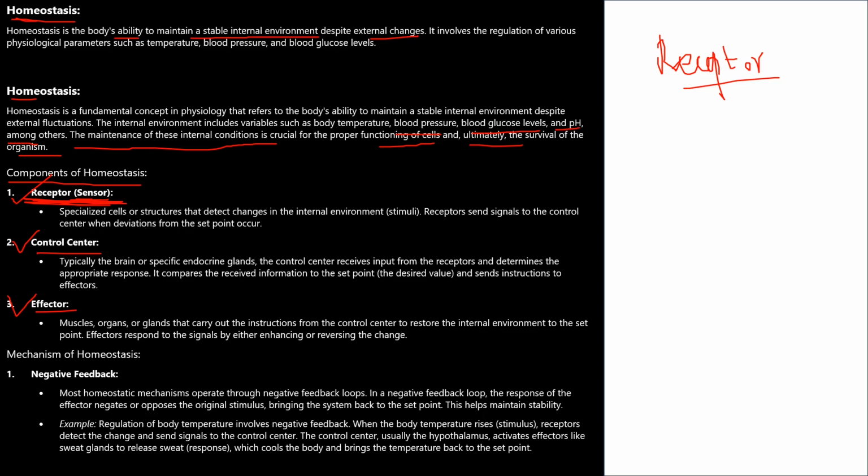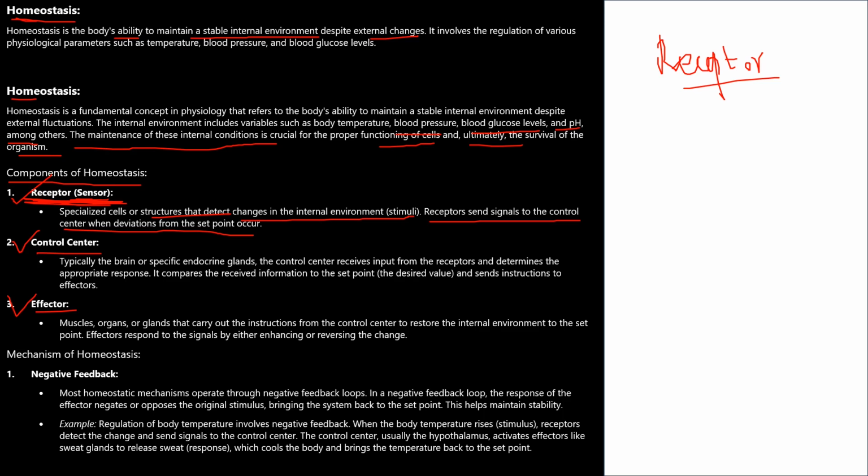So how does it receive the information that the body temperature is rising? It is by the sensor. The sensors are specialized cells or structures that detect changes in the internal environment or stimuli. Receptors send signals to the control center when deviations from the set point occur. These receptors or sensors detect the abnormality.